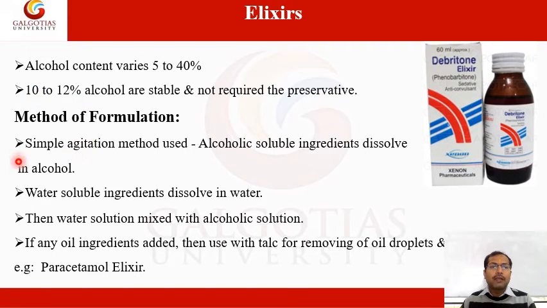They are prepared by simple agitation method. Alcohol soluble ingredients are dissolved in alcohol. Water soluble ingredients are dissolved in water. Then the water solution is mixed with the alcoholic solution. If any oil ingredients are added, then use talc for removing the oil droplets. An example of elixir is paracetamol elixir.